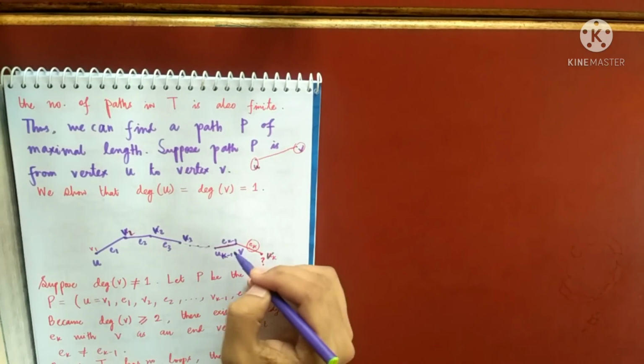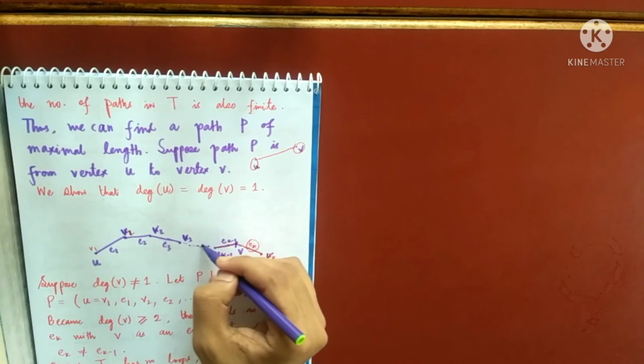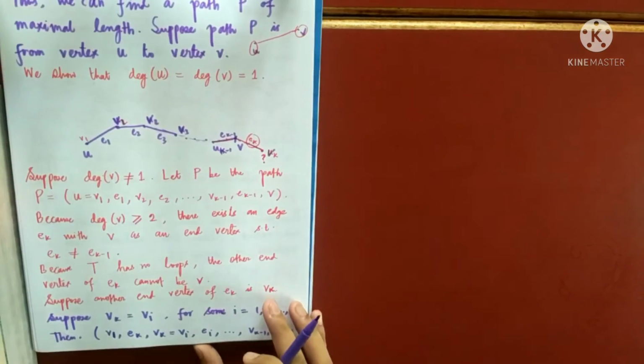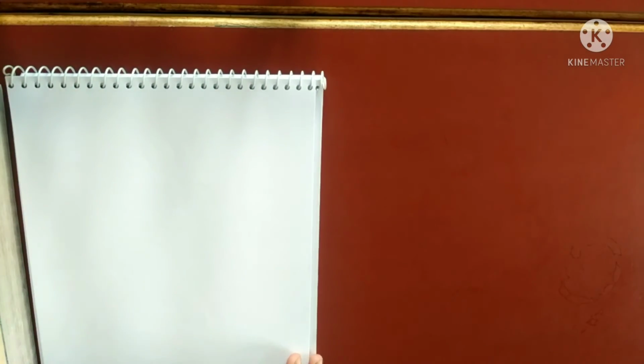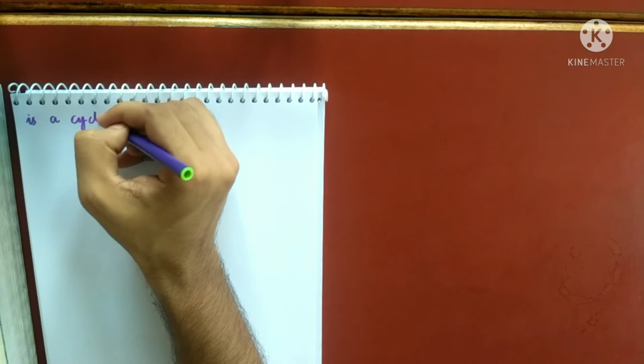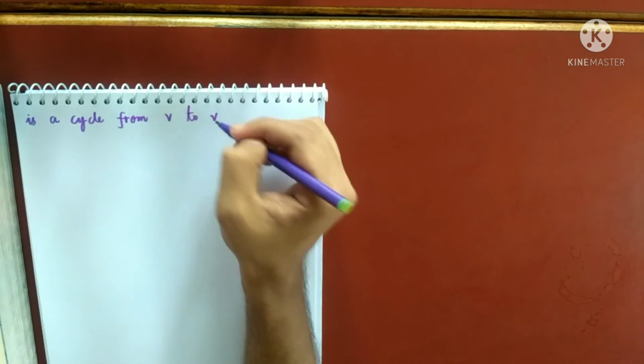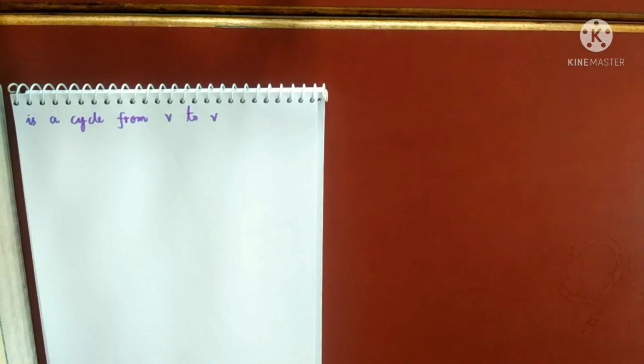So my idea is this: I'm starting from here. This is same as one of these. Suppose here going this way, this way, this way, I'm reaching V again. So this is a cycle from V to V, and which will be a contradiction.